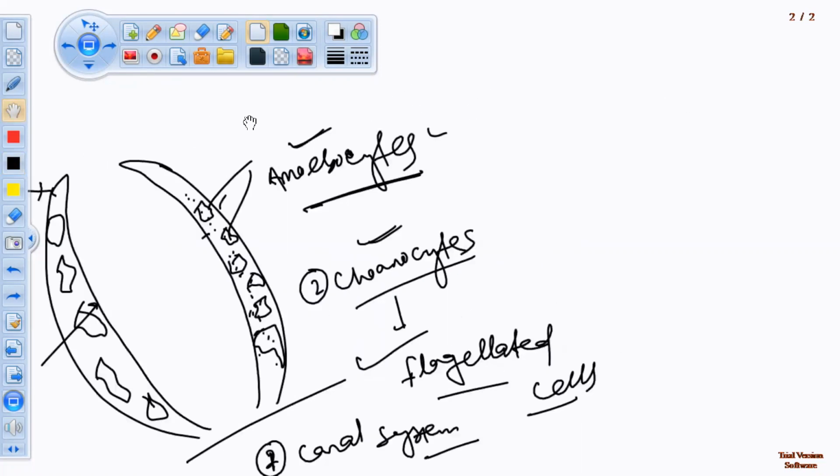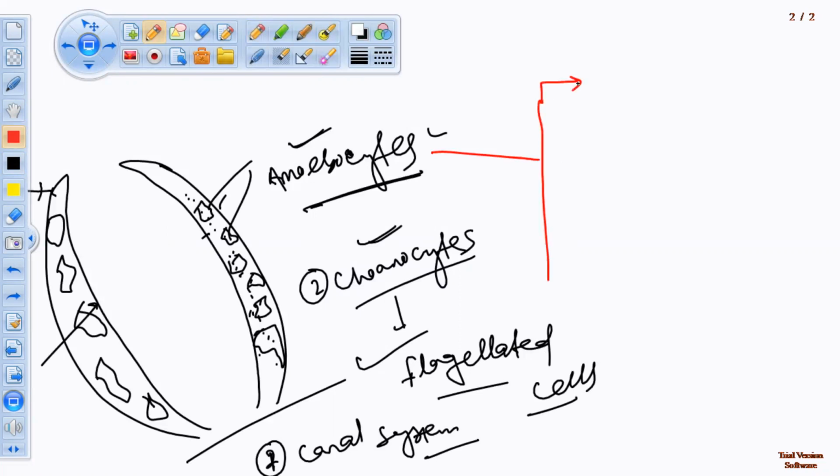Different types of amoebocytes are present. The most important amoebocytes are archaeocytes. Archaeocytes are totipotent cells.